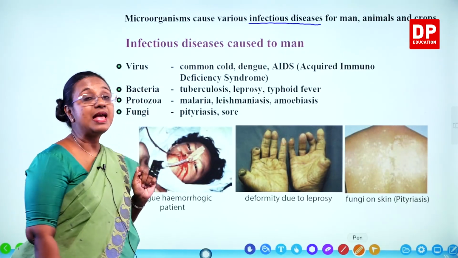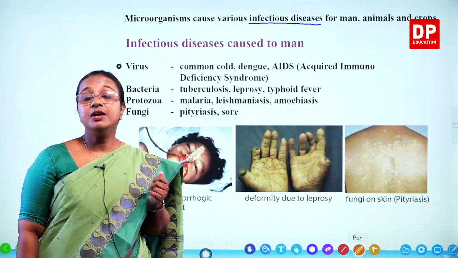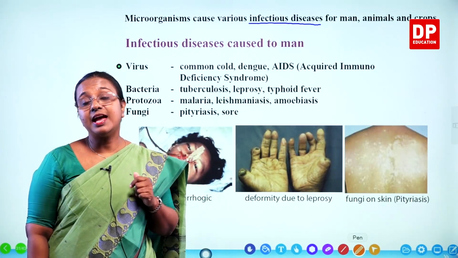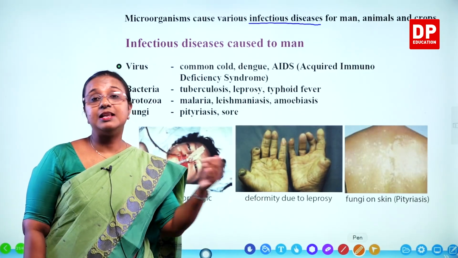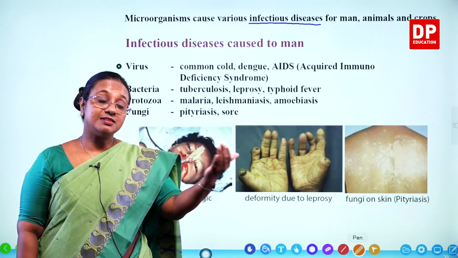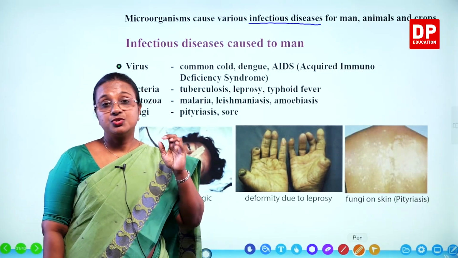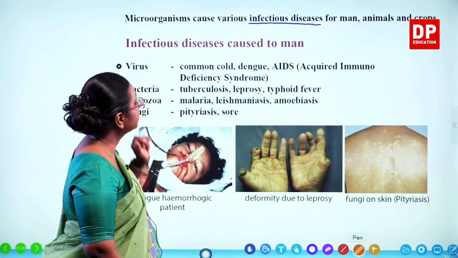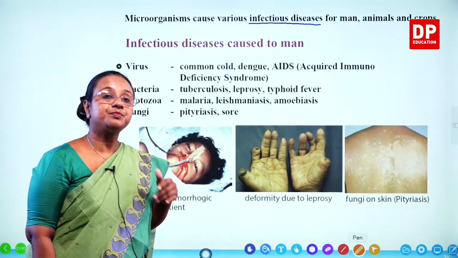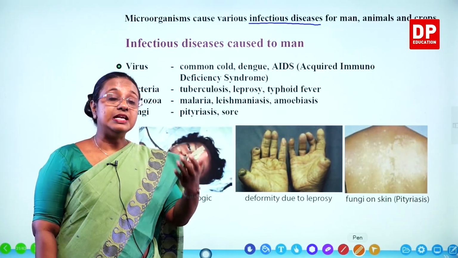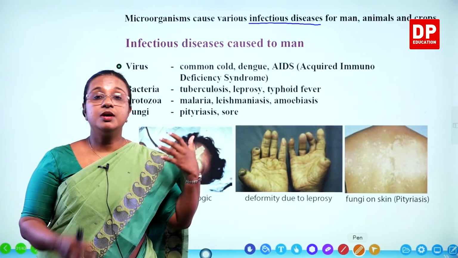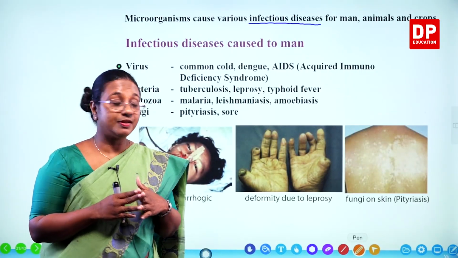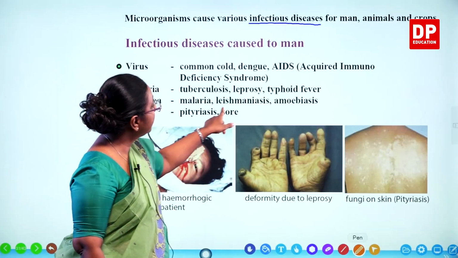First one is malaria. Malaria, you know, is a disease where you get very high fever, and even that can be fatal. And again, malaria is carried by a vector, mosquitoes. So you have to be careful. Then leishmaniasis, that is again caused by protozoans. This is also a disease where there is a sore occurring in the skin, and also internal organs get affected by protozoans.